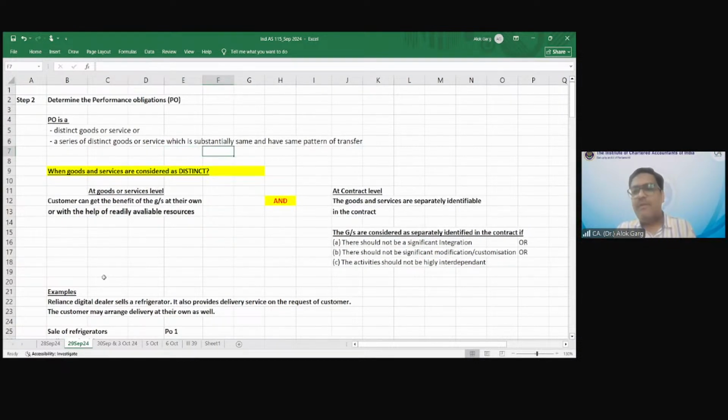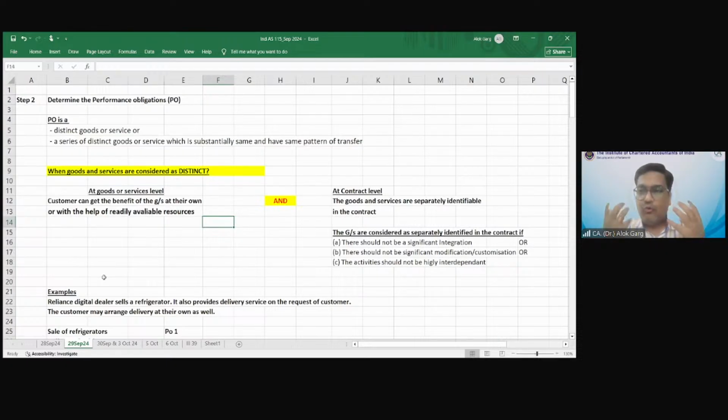Goods and services are considered separate when the customer can get the benefit of them on their own or with the help of readily available resources.